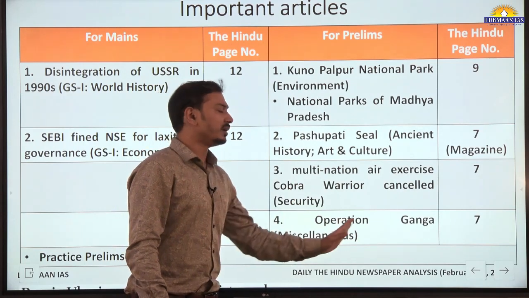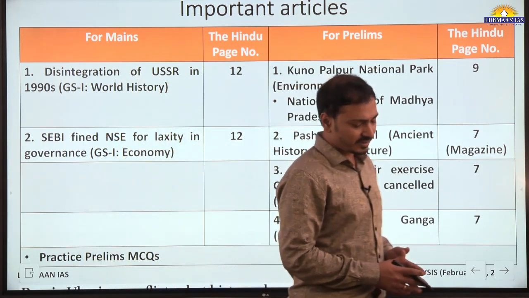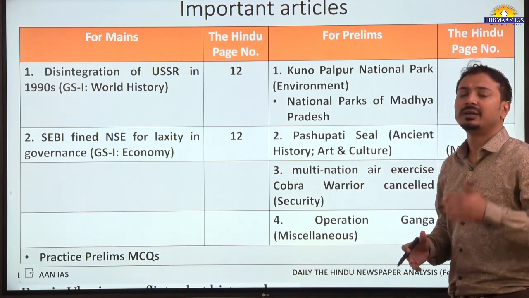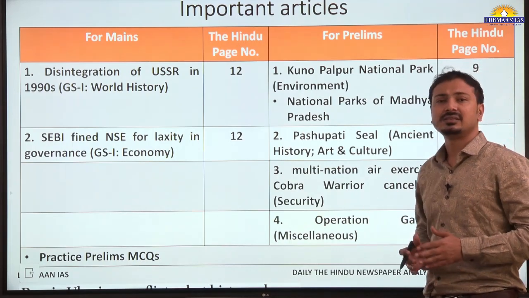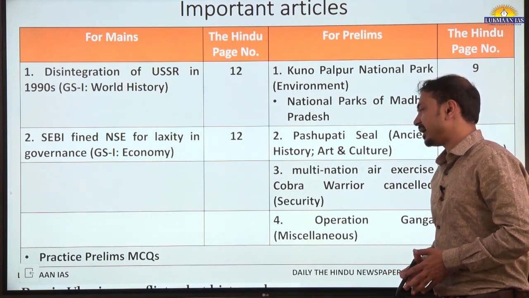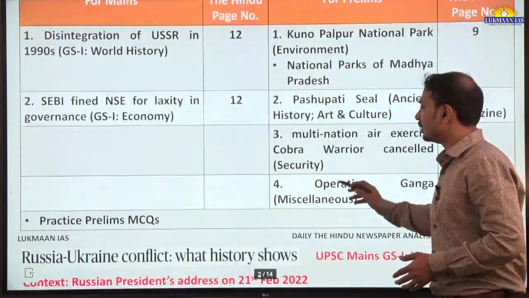Then Operation Ganga. The Ministry of External Affairs is coordinating with Romania, Poland and Ukraine to evacuate the Indian citizens from Ukraine. That is named Operation Ganga. So we will have a follow up here.